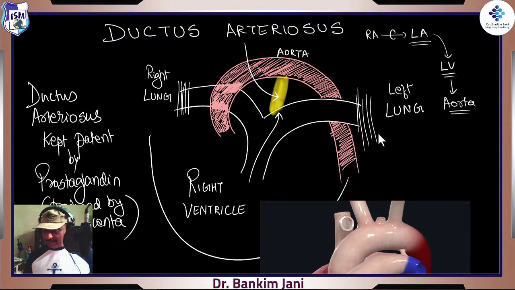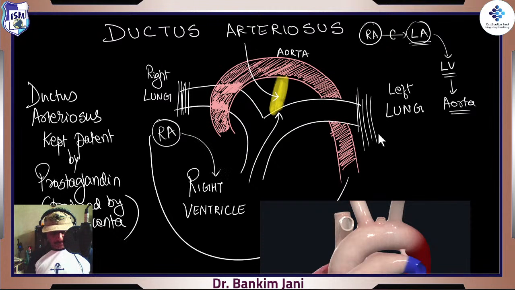But still, something is not good. And what is that? From the right atrium, it is said that yes, you send the blood to the left atrium, because the left atrium is the one who will be taking this blood to the entire body. Some blood still, not understanding this situation, will go via the tricuspid and go into the right ventricle. In spite of telling so many times, they'll say, no, we are going into the right ventricle. Well, it goes into the right ventricle.